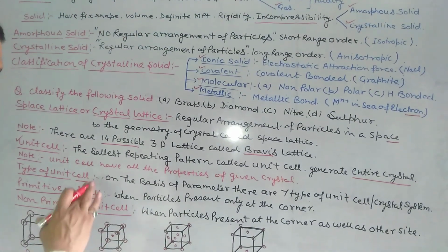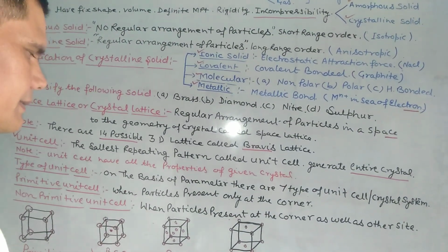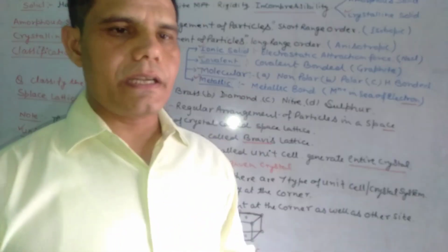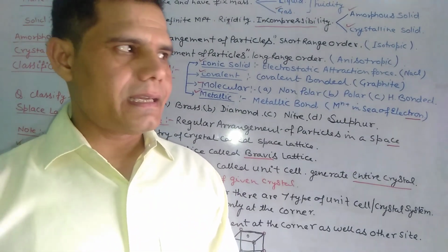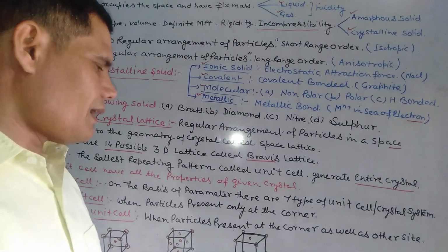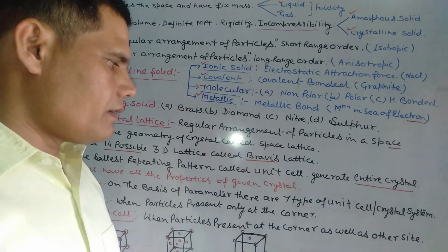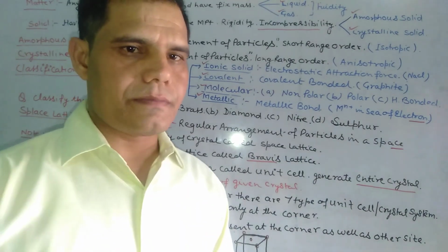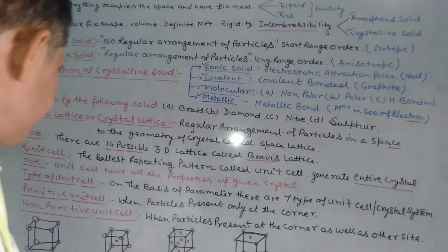Next one, the types of unit cell on the basis of parameters. Parameters means length and bond angles. The unit cells are of 7 types. It means the crystal systems are of 7 types.